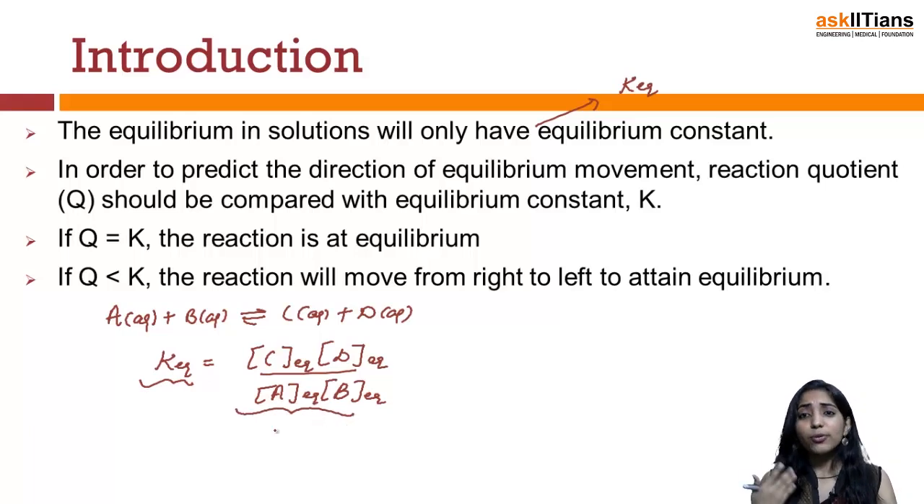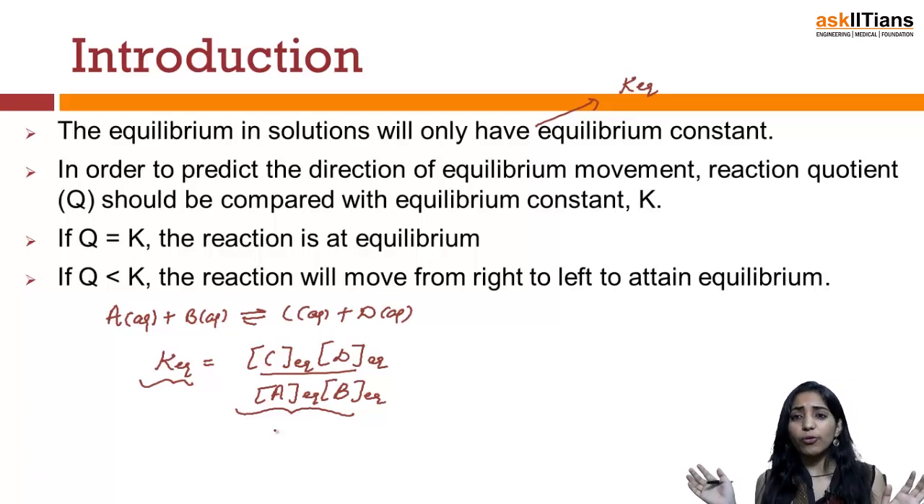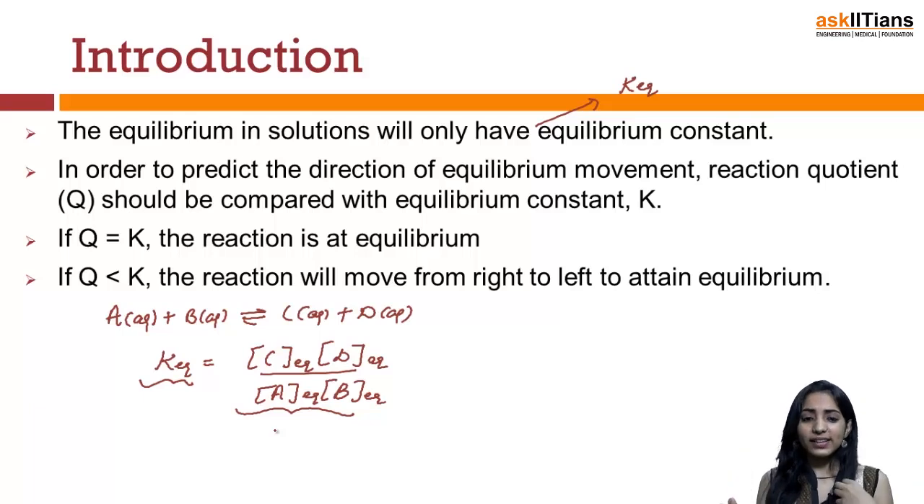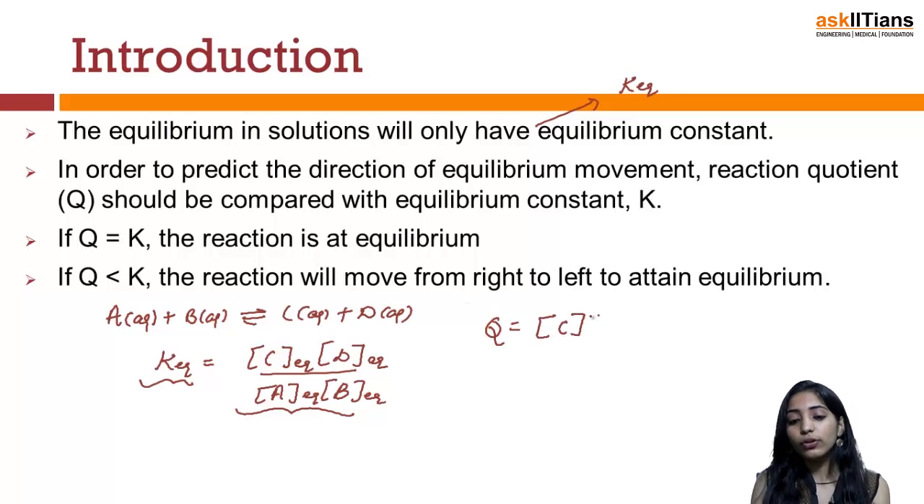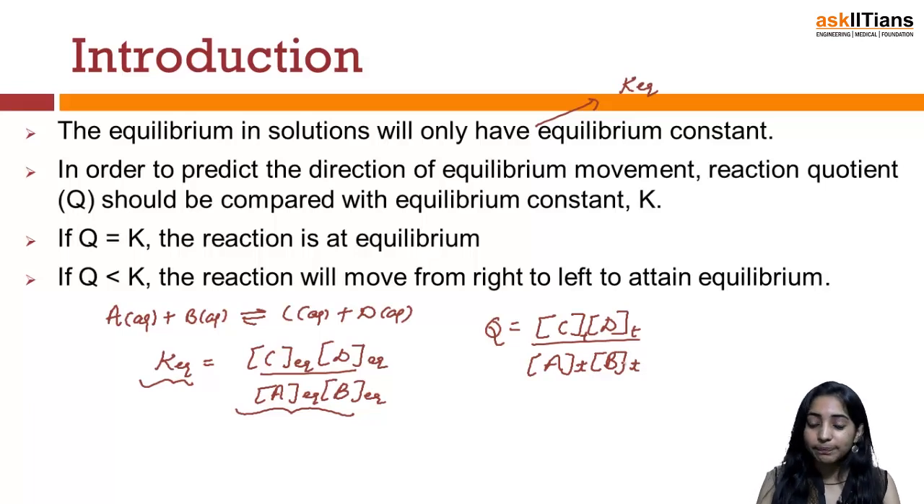But suppose someone asks that the reaction has not yet achieved equilibrium, or that the reaction has already reached equilibrium, and now you write the reaction quotient. So if I write the reaction quotient, I will simply say Q will be equal to the concentration of C and the concentration of D at any time t, divided by the concentration of A at any time t and the concentration of B at any time t.